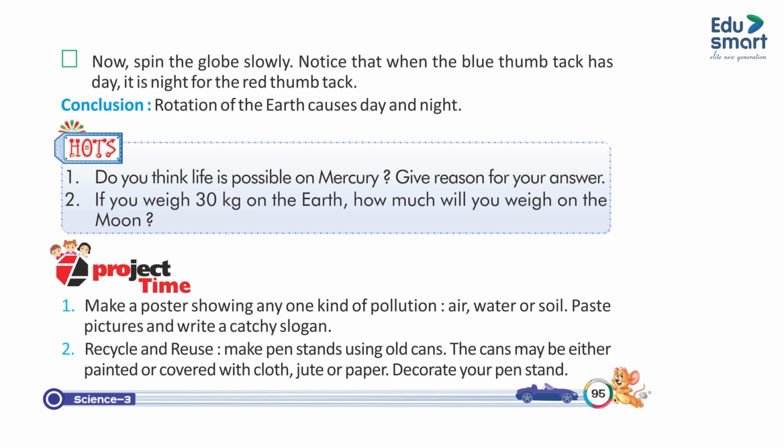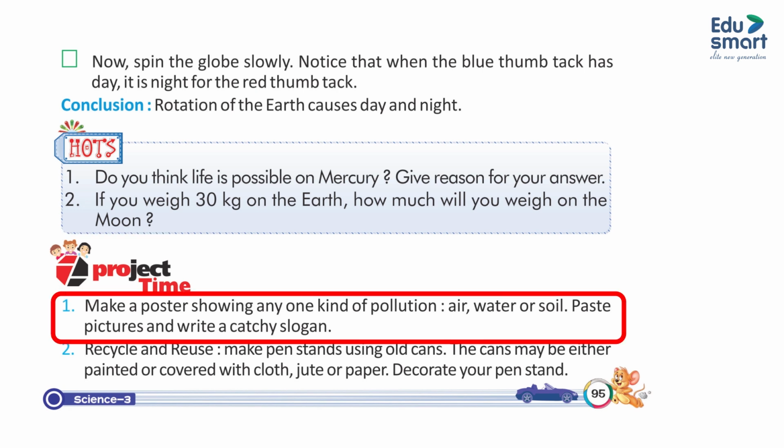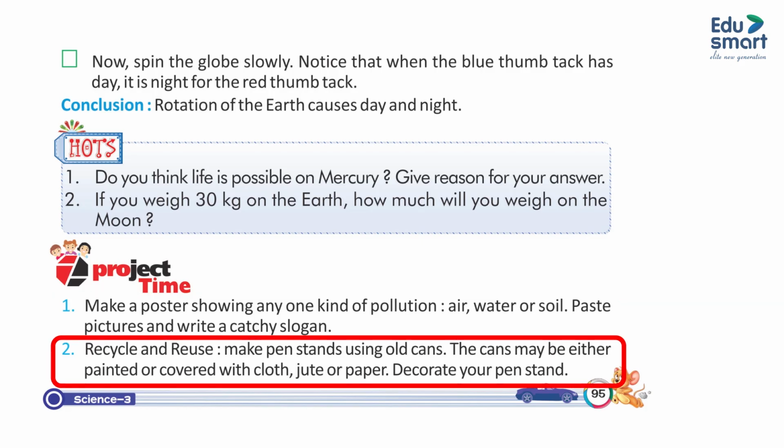Project time. 1. Make a poster showing any one kind of pollution: air, water, or soil. Paste pictures and write a catchy slogan. 2. Recycle and reuse. Make pen stands using old cans. The cans may be either painted or covered with cloth, jute, or paper. Decorate your pen stand.